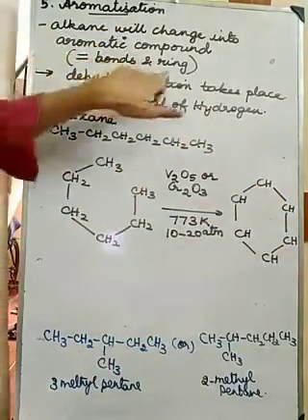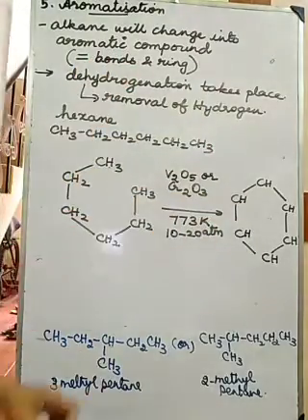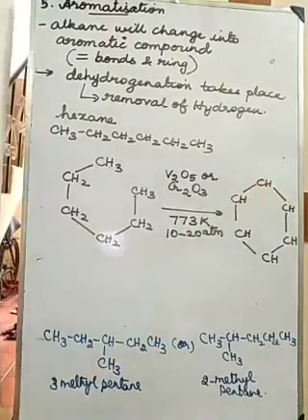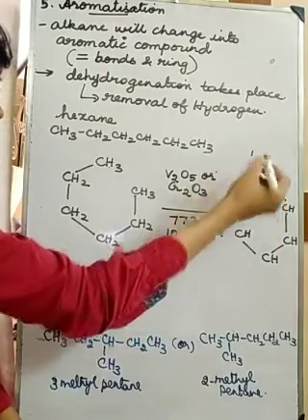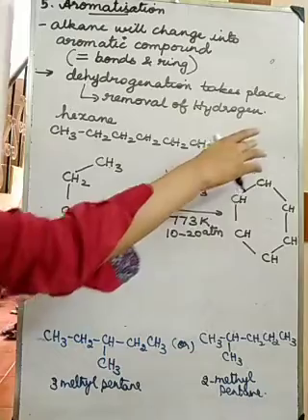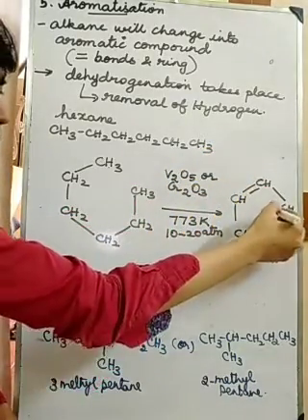Aromatic means what? We got a ring, and we should have double bonds. How many bonds is each carbon having here? One bond with hydrogen, one bond this side and one bond this side. Each carbon has only 3 bonds, so we will get alternate double bonds.